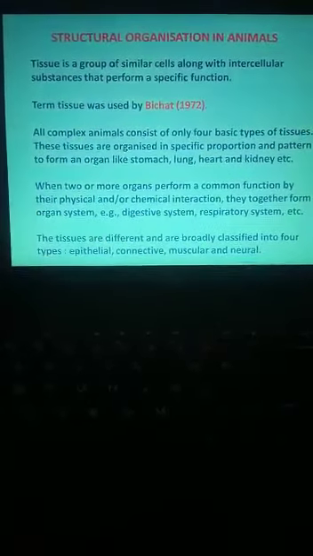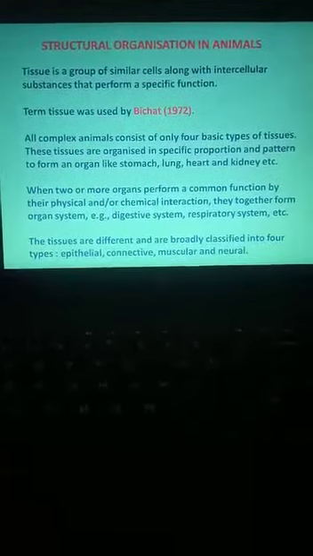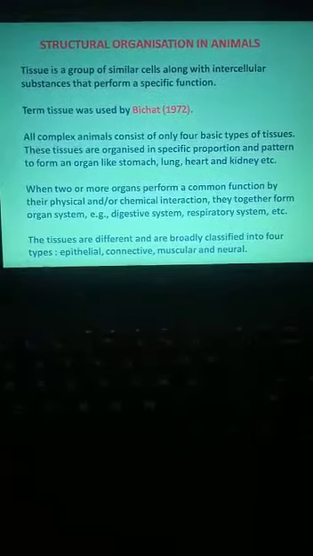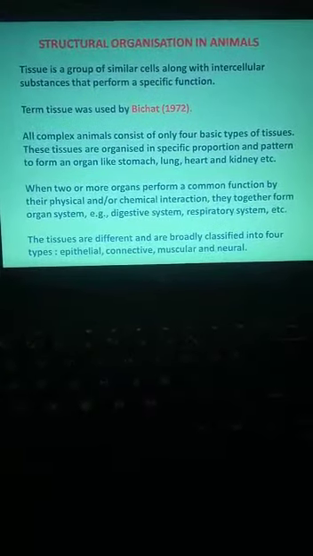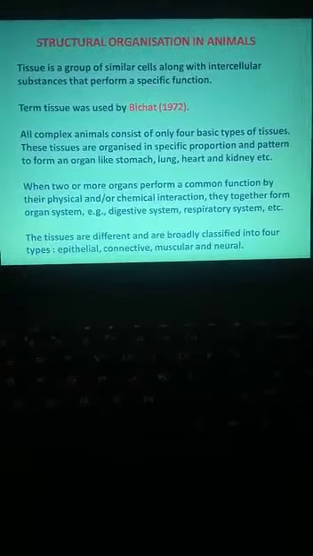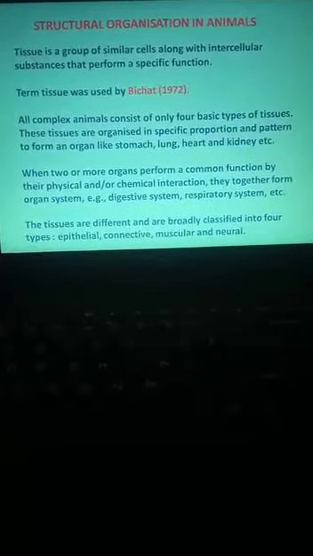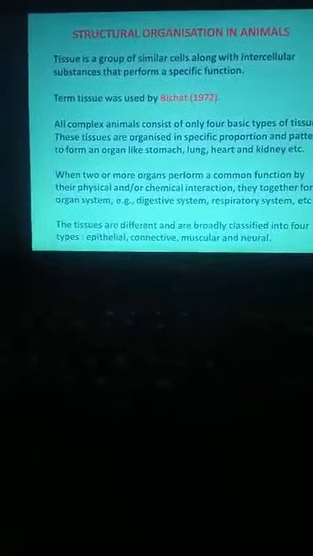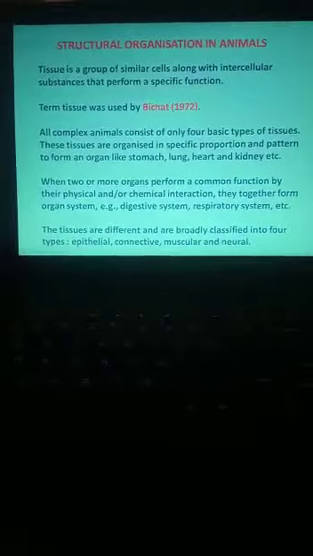Today, all of you already know about the cells, so we are going to see about tissue. What is tissue? Tissue is a group of similar cells along with intercellular substances. What are intercellular substances? Between each and every cell there is a minute space. In that space, intercellular substances are present. These are protein substances present in between the cells that perform the specific function.